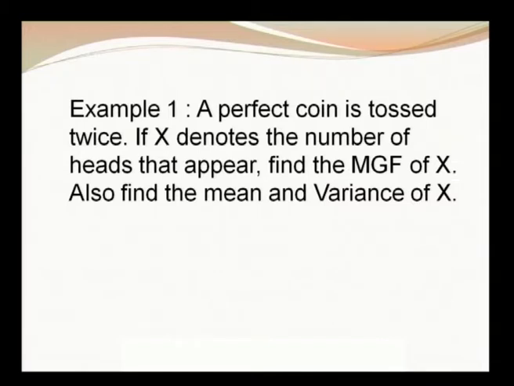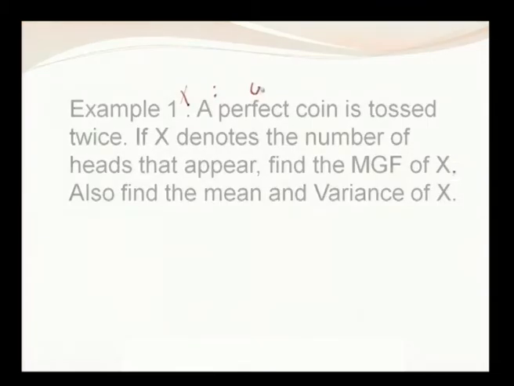When two coins are tossed, the number of heads can be 0, 1, 2. So, x values are 0, when there are no heads, both coins showing tails; and when one coin shows head and the other shows tail, x value is 1. These types of problems we have already dealt with in PMF. And when both coins show heads, x is equal to 2. What is the corresponding probability function?